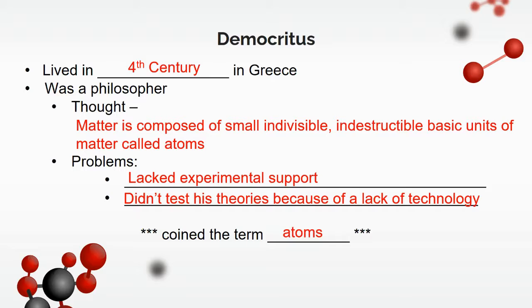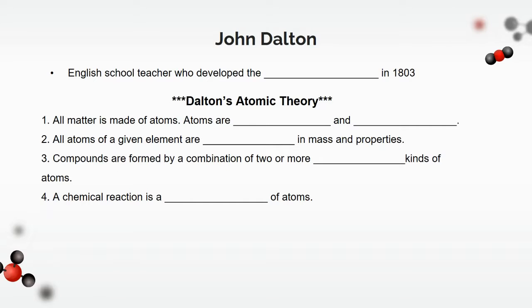Now, years later, like 1500 years later, an English school teacher named John Dalton came along, and he developed what we call the atomic theory in 1803. Now, in his atomic theory, there were 4 main parts. The first one is that all matter is made of atoms, and these atoms are indivisible and indestructible. Now, that probably sounds a little familiar, right?